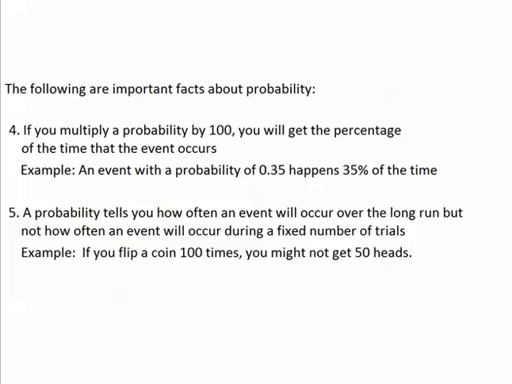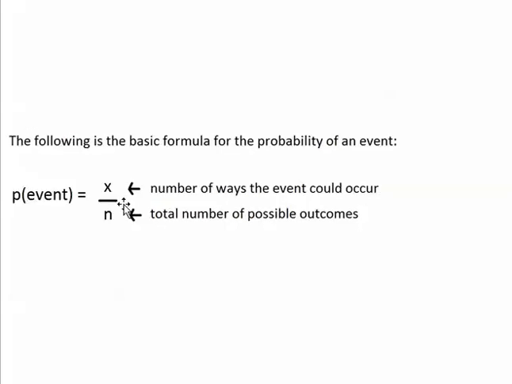So we've covered all of the important points about probability. Let's now look at the basic formula for calculating a probability. A probability is calculated by dividing the number of ways that an event could occur by the total number of possible outcomes during a certain trial.